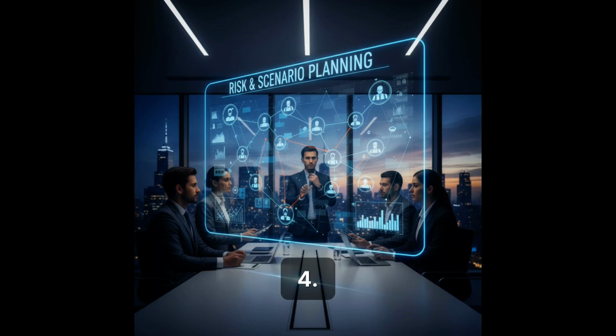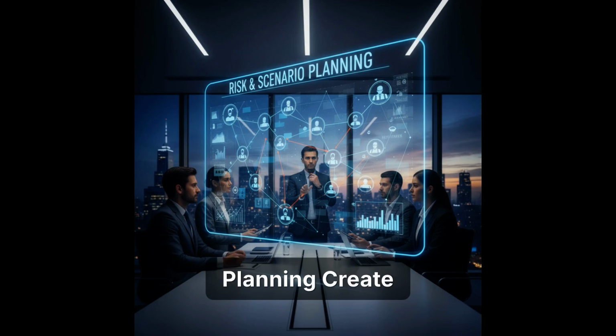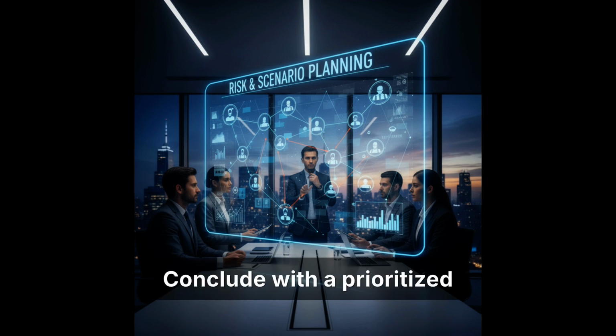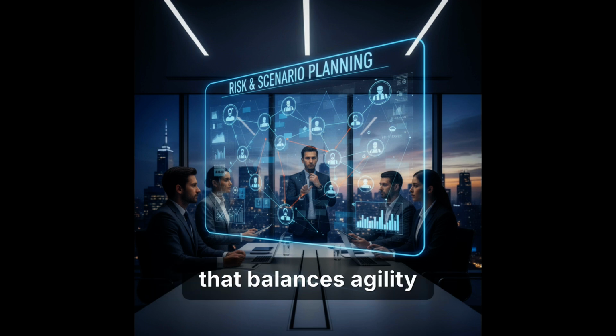4. Risk and scenario planning. Create a risk and scenario analysis for my business strategy and industry. Identify the top 10 strategic risks, internal and external. Then build 3 future scenarios: optimistic, realistic, and pessimistic. For each scenario, outline its impact on revenue, operations, and customers, and suggest mitigation strategies. Conclude with a prioritized risk management plan that balances agility with resilience.